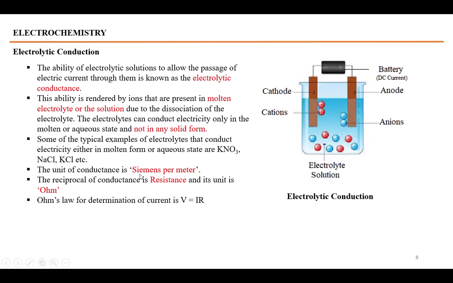The unit of conductance is taken as Siemens per meter. The reciprocal of the conductance is resistance. The unit of the resistance is taken as ohm. Ohm's law is called as V is equal to IR, where V is the voltage, I is the current value, and R is the resistance of the material.